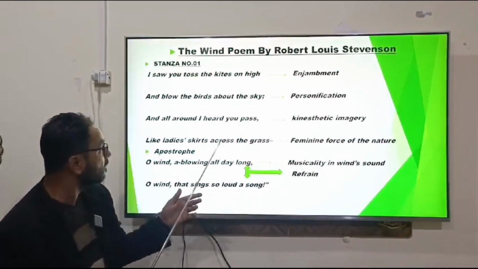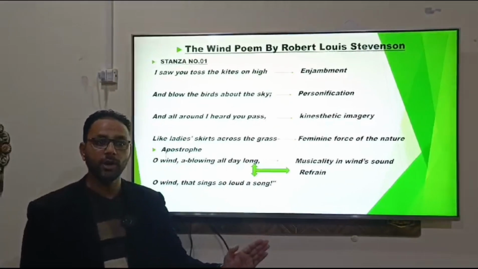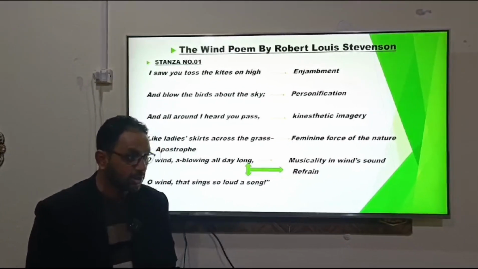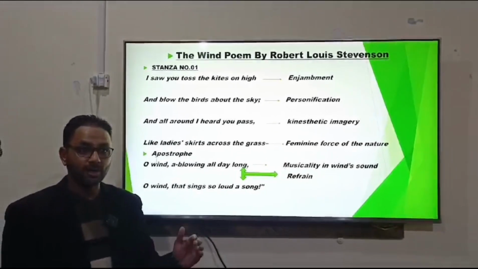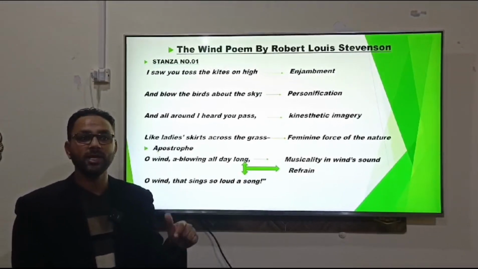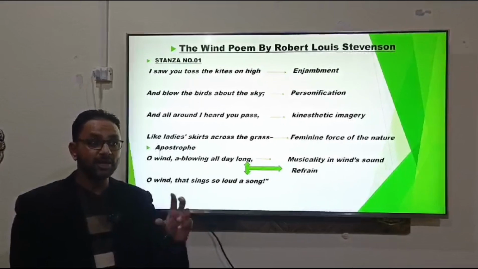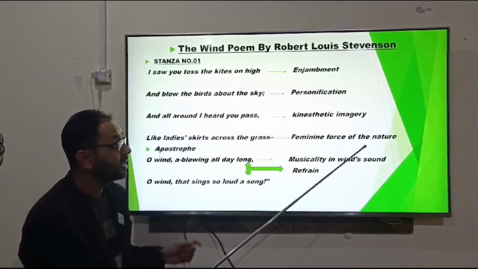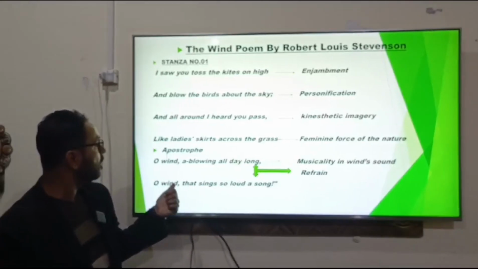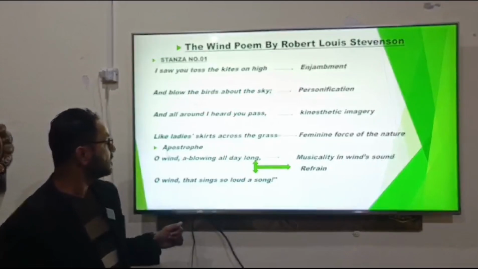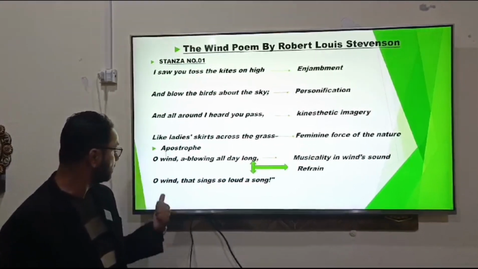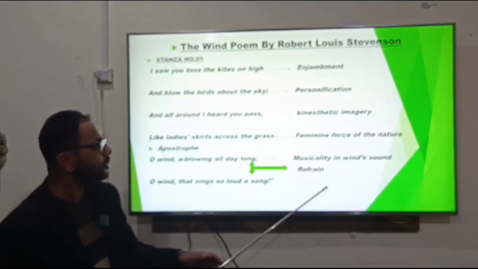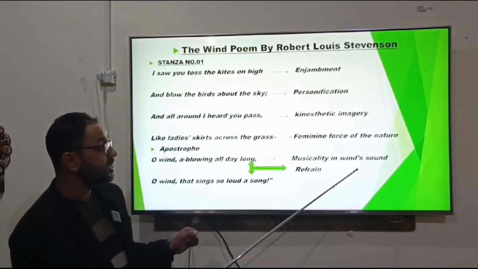So over here, the blowing of the wind and the motion of the skirt touching the grass, the wind is being compared with the skirt of a lady. Both are having an impact on the grass. So over here the writer is showing the feminine force of nature, and then he says, oh wind, blowing all day long, oh wind that sings so loud a song. Over here the poet is showing the musicality in the wind's sound.